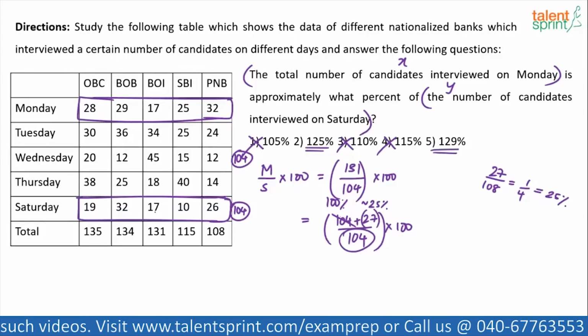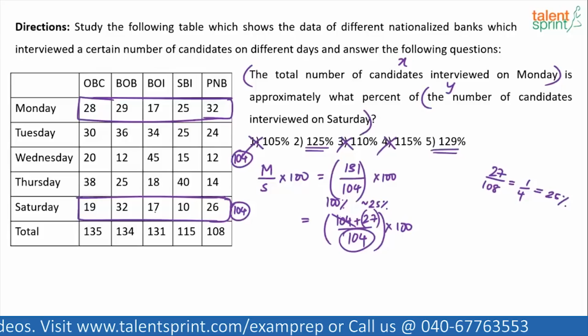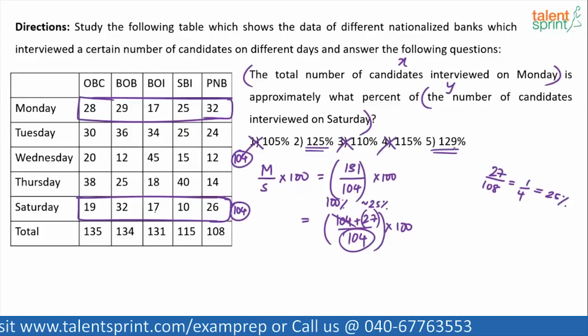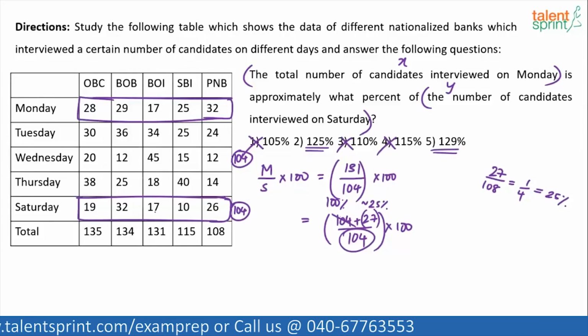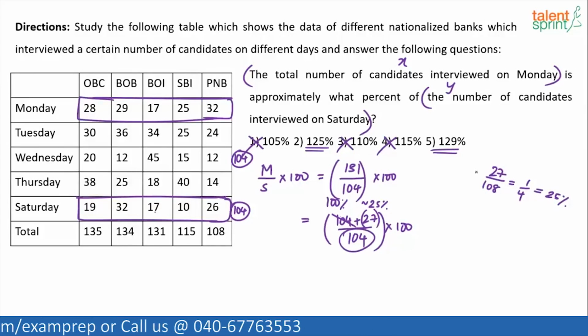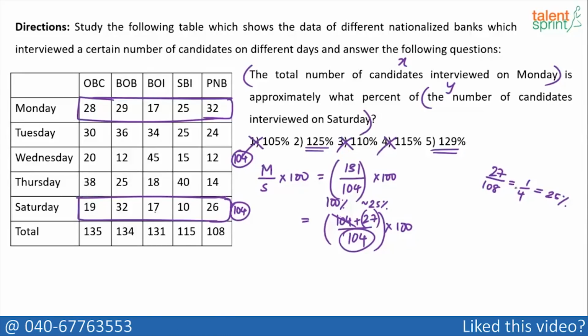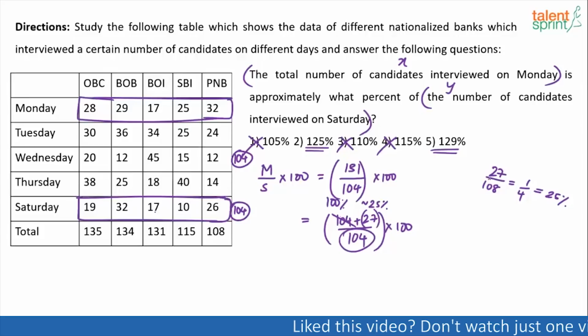Which one do you think is correct? It will be slightly more, but will it become like 129 or 130%? No. It will not become 129%. It's very, very close to 25%. It's all about your numerical skills now. If you're not sure, then you'll have to do the precise calculation. But it will be very close to 125 itself, and hence option 2 will be the correct answer.